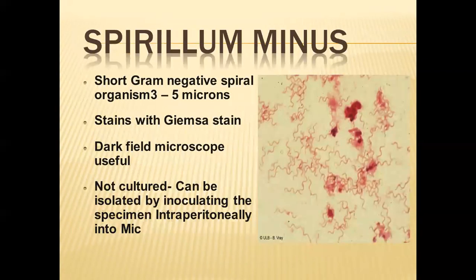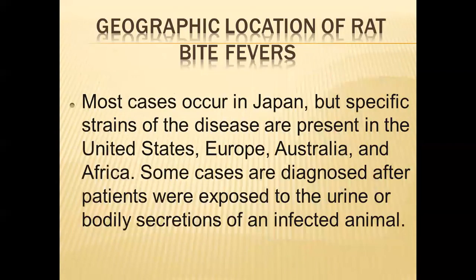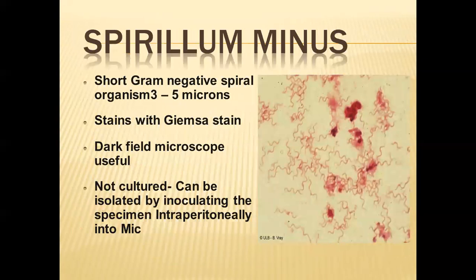What are the two specific types of bacteria? The first one is Streptobacillus moniliformis. The second one is Spirillum minus. Spirillum minus is a short gram-negative spiral organism, 3 to 5 microns. Staining with Giemsa stain and dark field microscopy is useful to visualize the microorganism, which looks like a spiral shape.